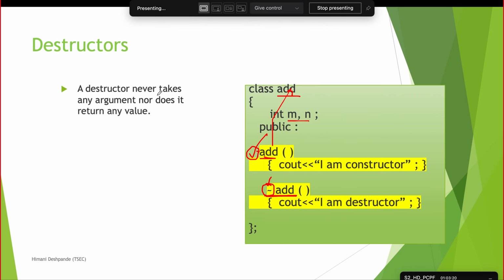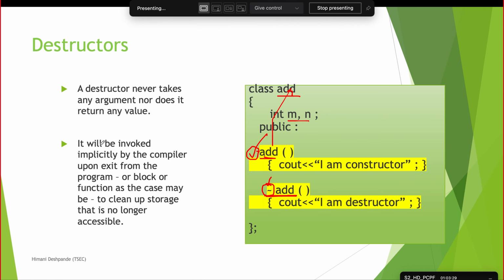Now a destructor function never takes any argument, nor does it return any value. So a destructor has no input and no returning of values, and it will be invoked implicitly by the compiler upon exit from the program. That is, when the program is ending, then your object memory should be released.